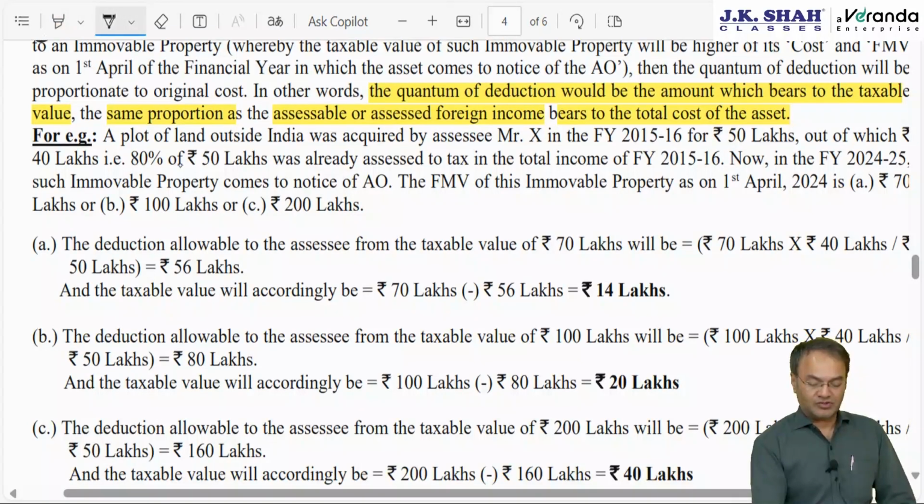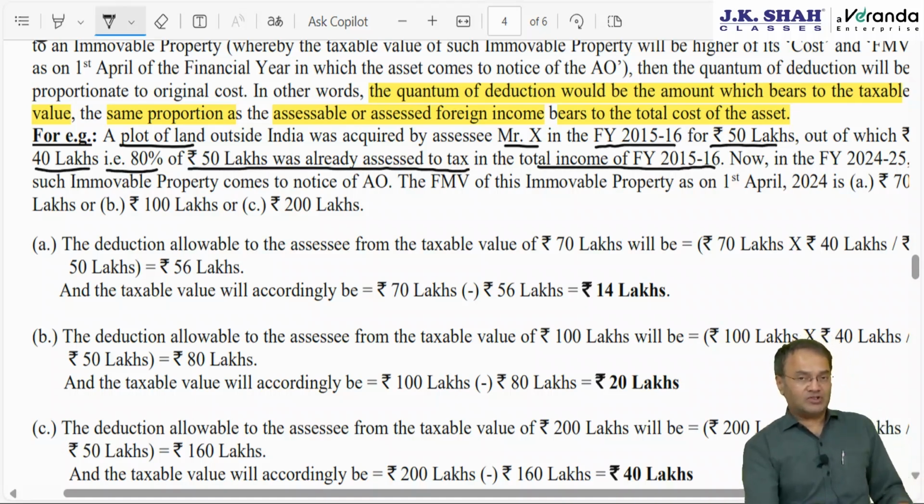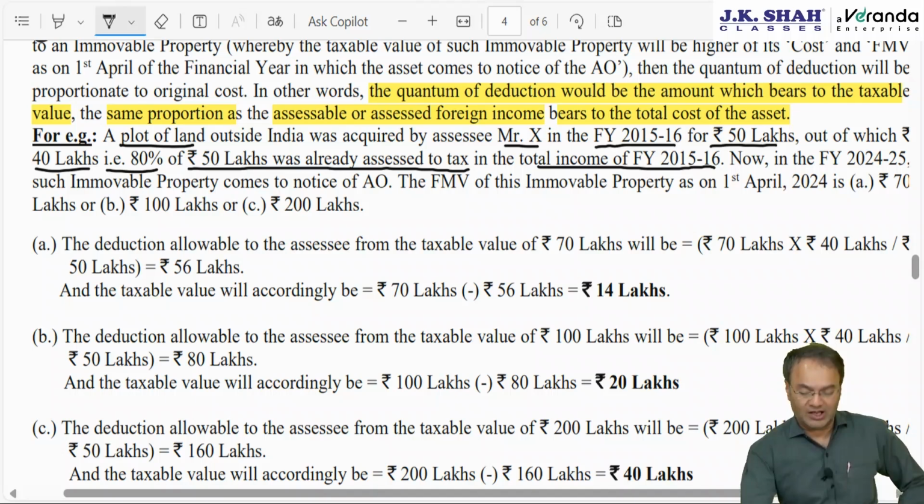Okay. So in the first illustration, plot of land, exactly same illustration which I just taught you. Okay, but let's read it. Plot of land, that is immovable property, outside India was acquired by Mr. X in financial year 15-16 for 50 lakh. Out of that 40 lakh, that is 80%, was already assessed to tax in the total income of 15-16. How much has already been taxed? 40 lakhs, 80%. How much is not taxed? 20%, that is 10 lakhs.